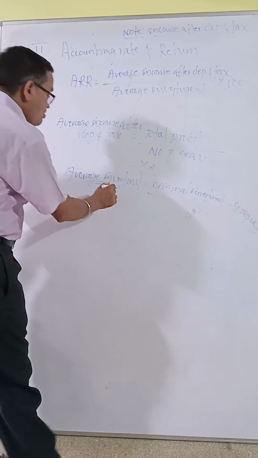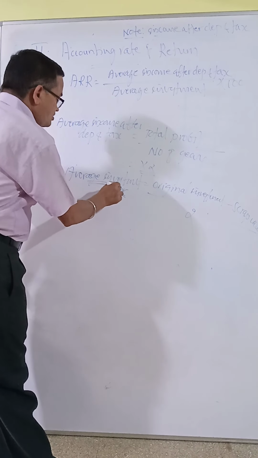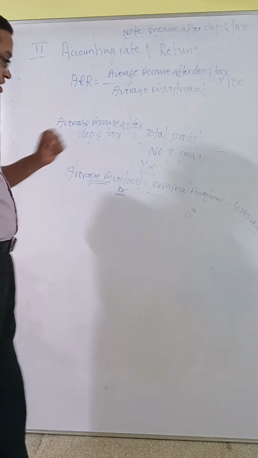Now, if additional working capital is given, how do we calculate?